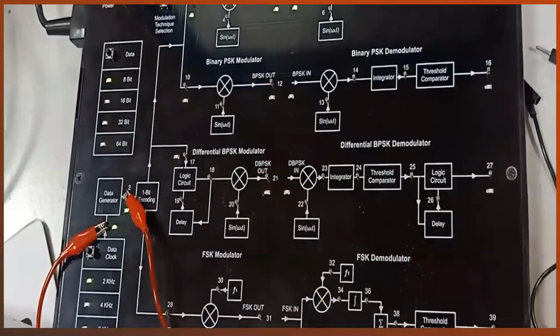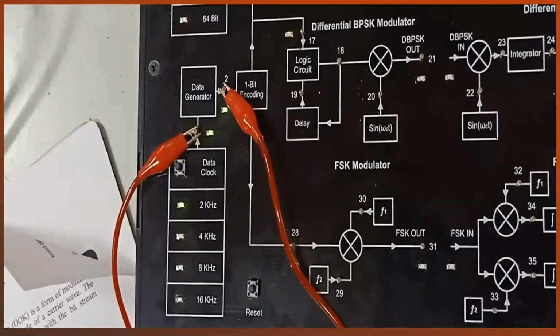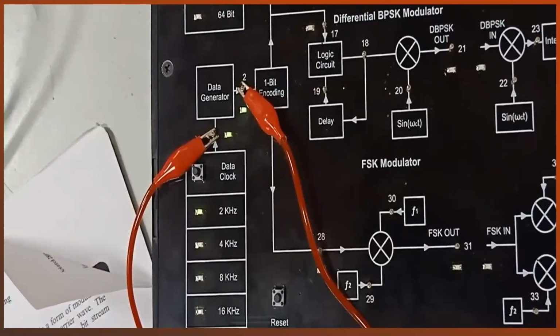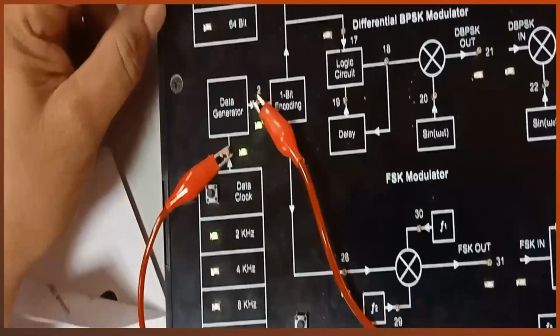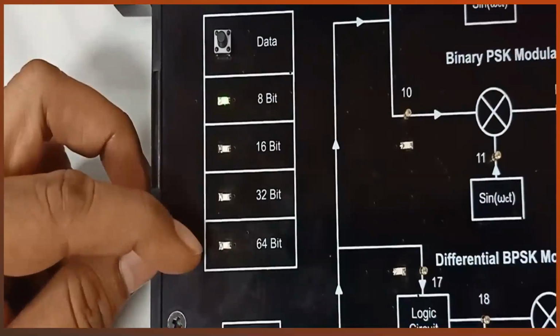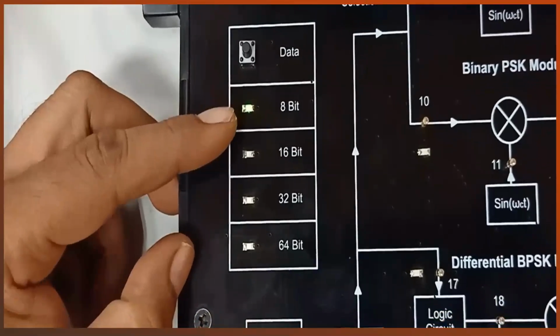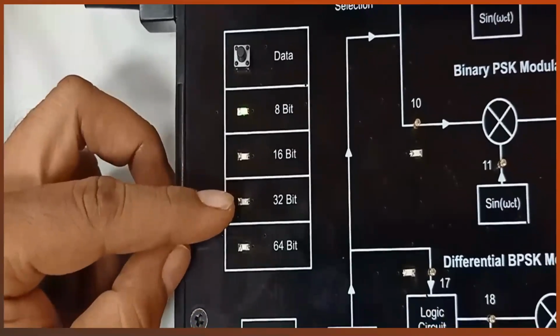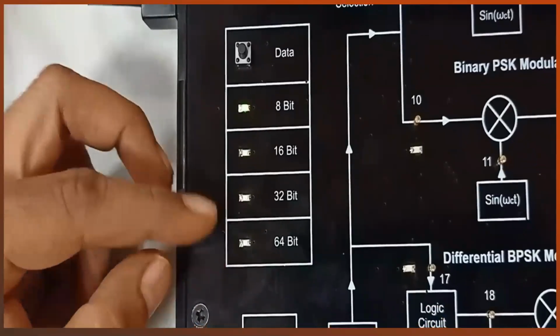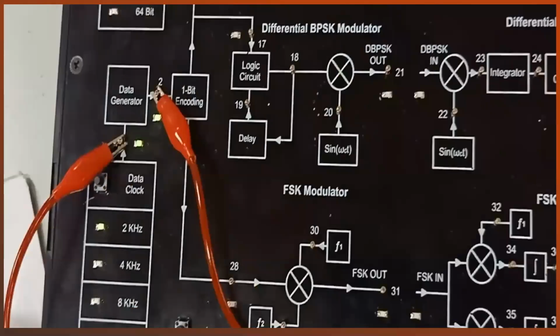Now here we can generate the pseudo information. This is 8-bit data. We can choose 16, 32-bit and 64-bit information. It means a single PAM amplitude sample can have 8-bit, 16-bit, 32-bit or 64-bit data. And in this particular kit, this number of bits is fixed.